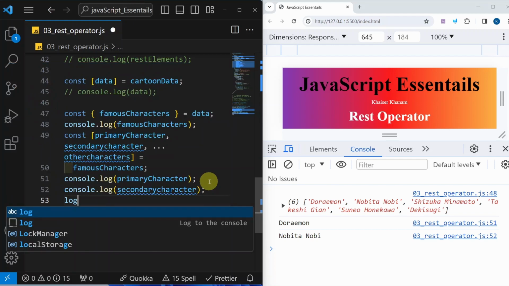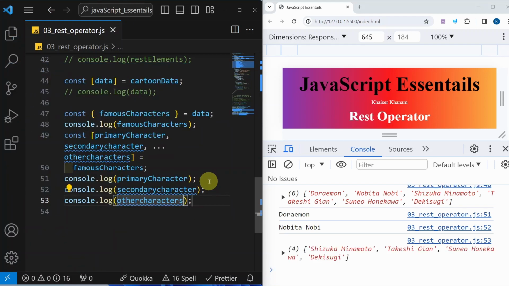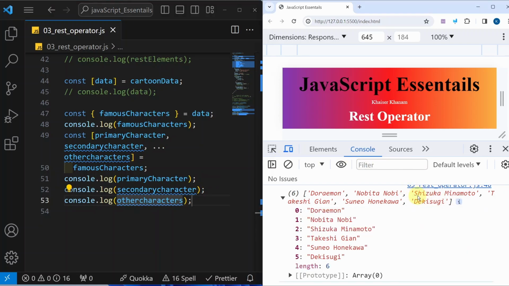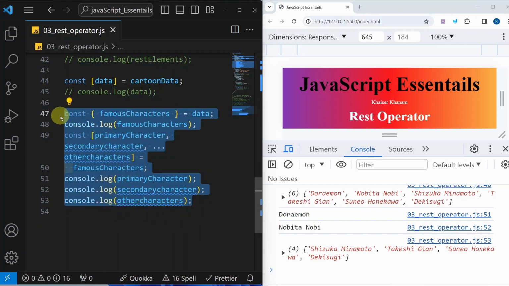Then finally, when I display other characters, see what I will be getting. I will be getting an array of the rest 4 elements: Shizuka, Jian, Sunyo and Dikizuki. So all these 4 elements I will be getting in one separate group, and that group is nothing but an array. Okay, I hope till now you are clear what is rest operator and why we should use rest operator.